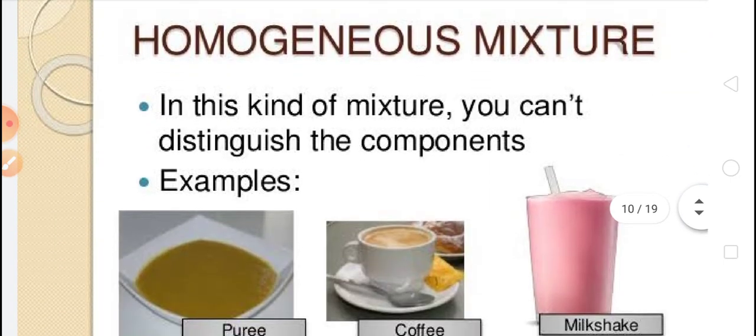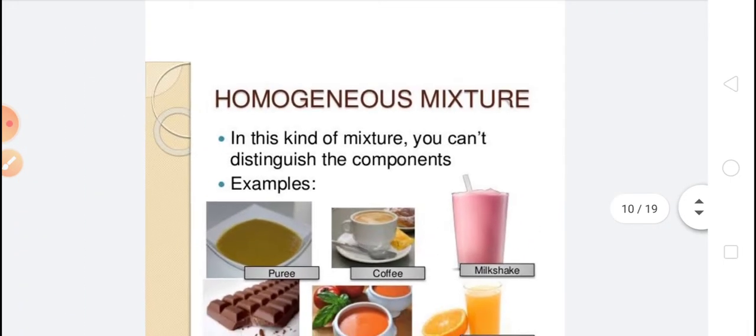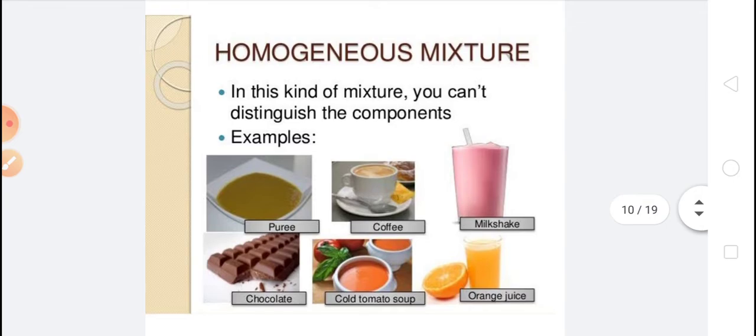First of all, we will understand homogeneous mixtures. If the constituents are evenly spread throughout the mixture, meaning the components of the mixture are evenly spread and each part of the mixture shows similar properties, such mixtures are called homogeneous mixtures. With an example I will explain.